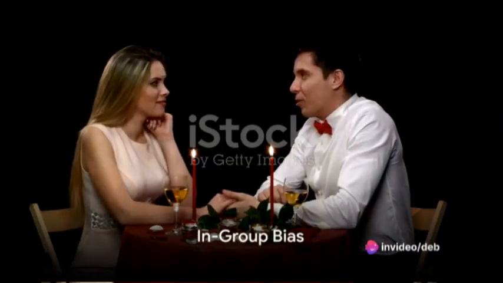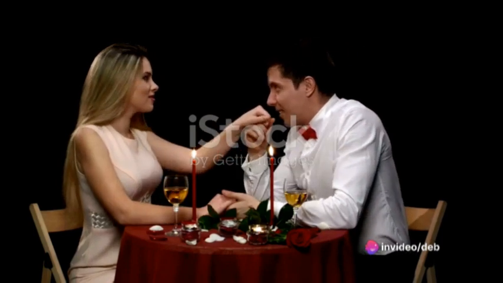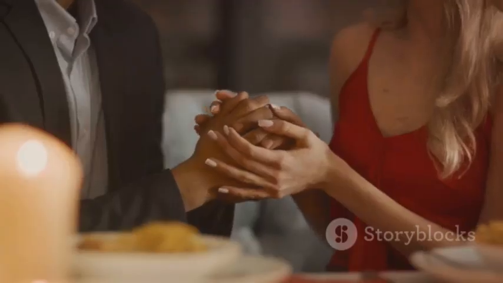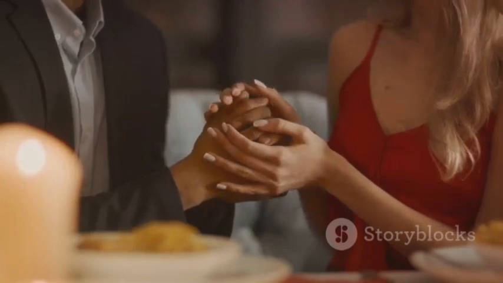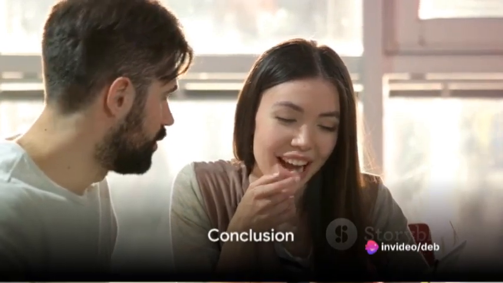Finally, we have in-group bias. This is the tendency to favor our own group, in this case our partner and the people close to us. This can create tension, especially in social situations where we might exclude others. And there we have it, 10 common biases that can affect our relationships.